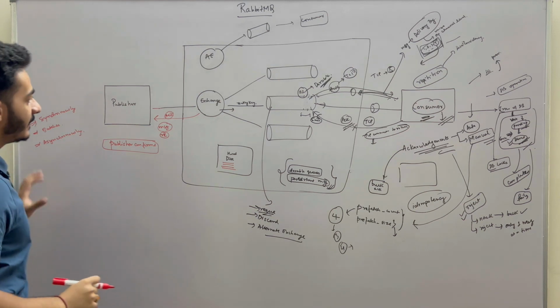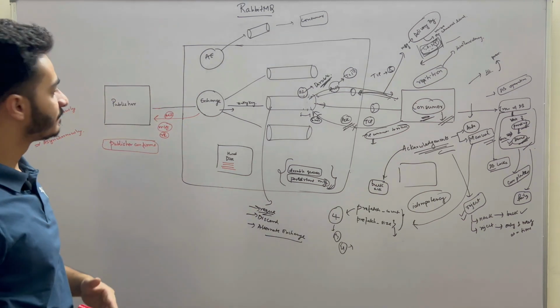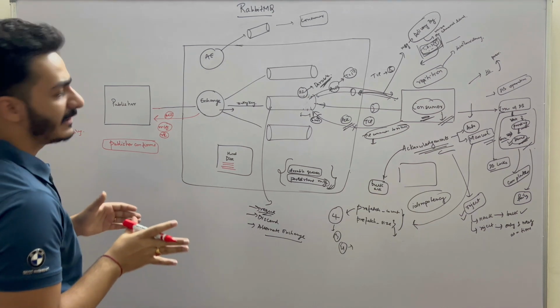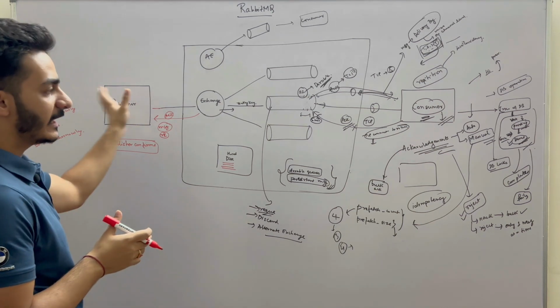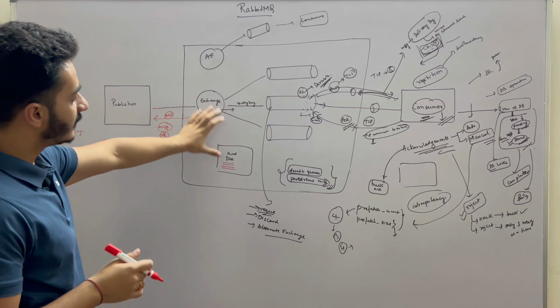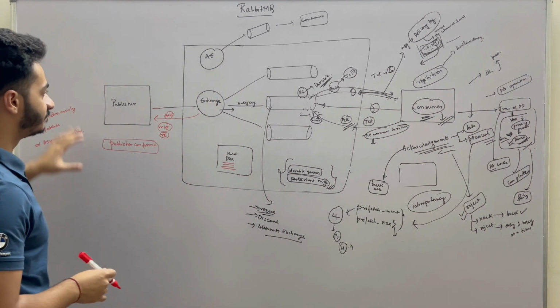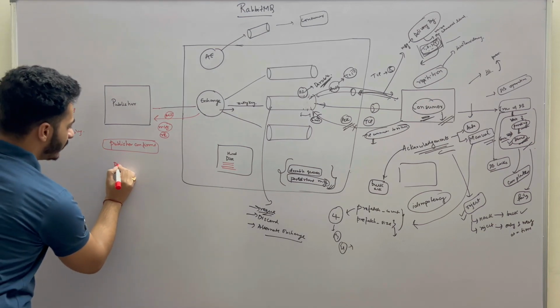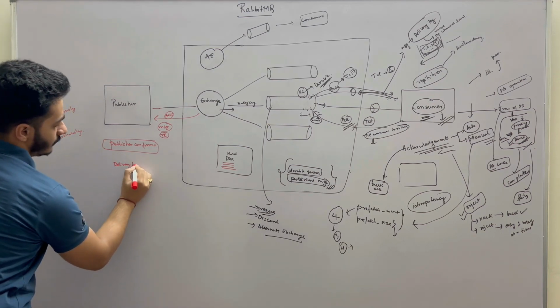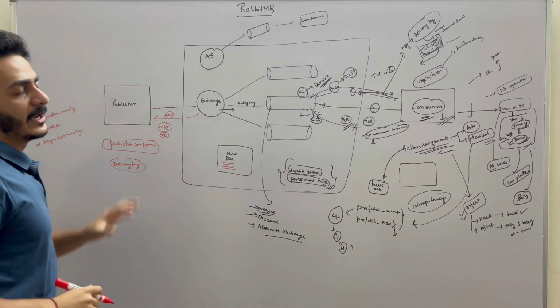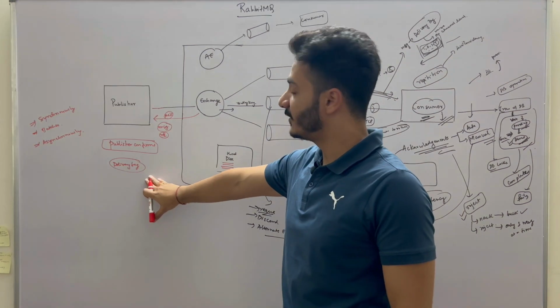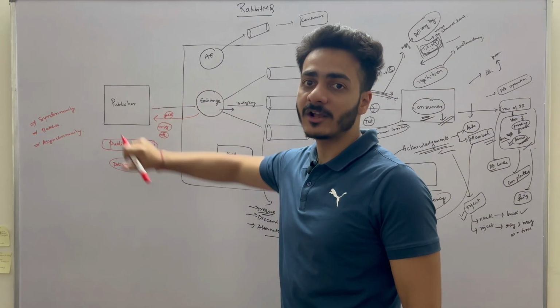In this case, the publisher will send the message, and then it will not wait for the acknowledgement. It will keep on sending. Once the message has been saved to the disk, the exchange will send the acknowledgement. And here also the same delivery tag will work in order to acknowledge the message. And this delivery tag, the publisher will keep track of.